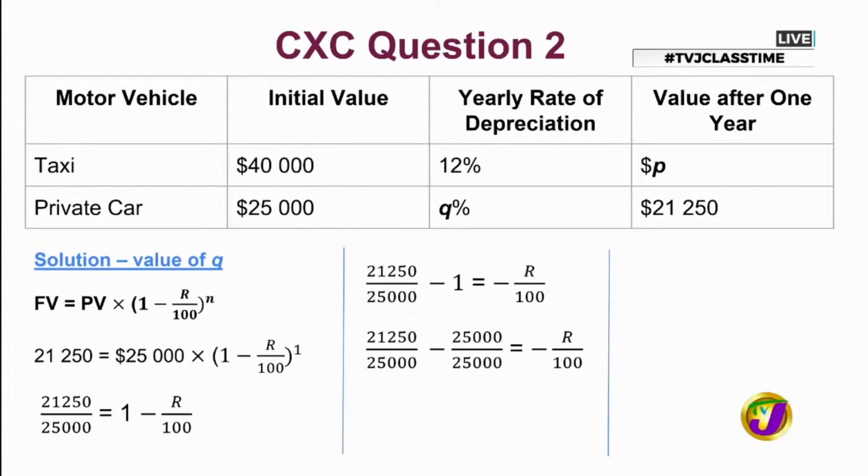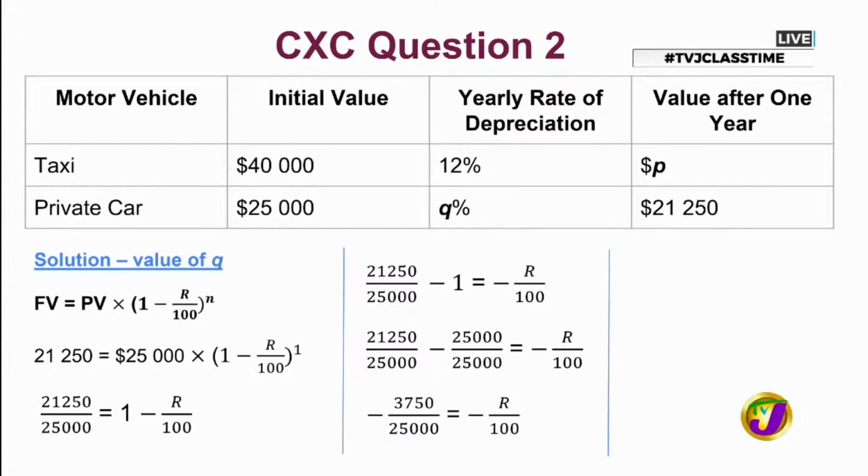And even if we didn't know that, we also could use the fact that the fraction we're supposed to be taking 1 from actually has a denominator of 25,000. And so my 1 needs to be written as 25,000 divided by 25,000. All right, so I think we're on our way.